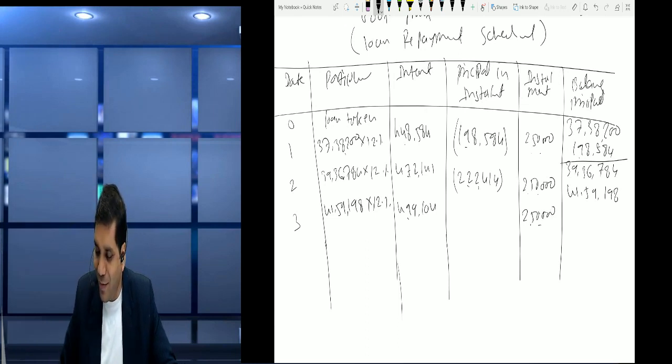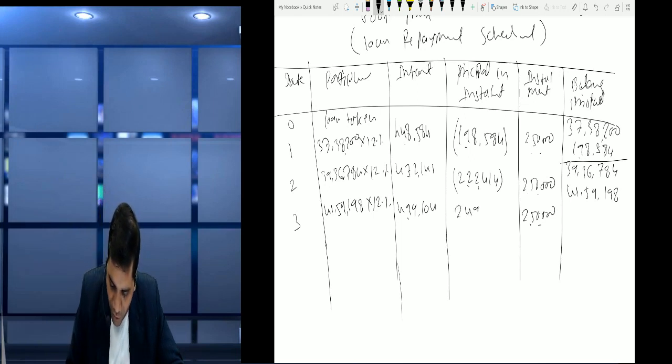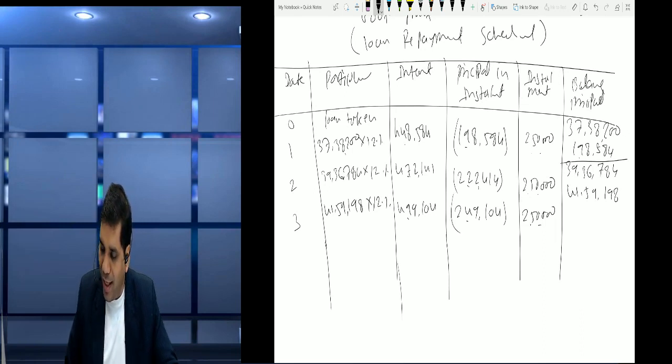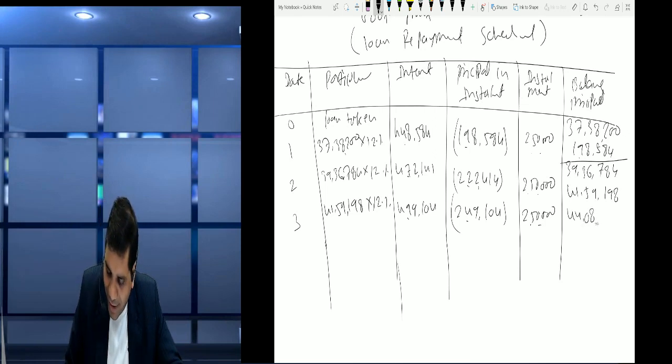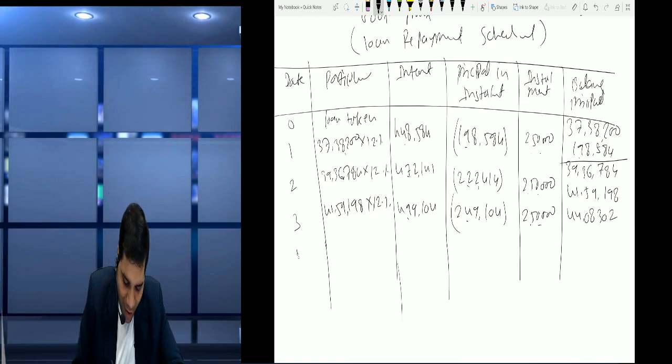So less 2,50,000, it's become 2,49,104. Will increase the principal. So we add plus 41,59,198. So it's become 44,08,302.